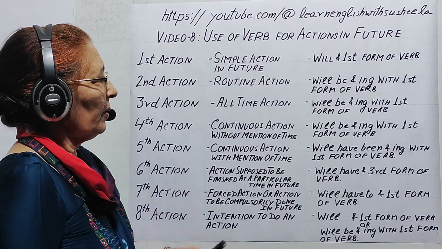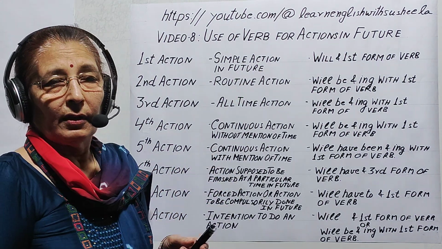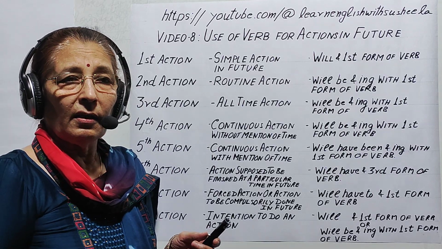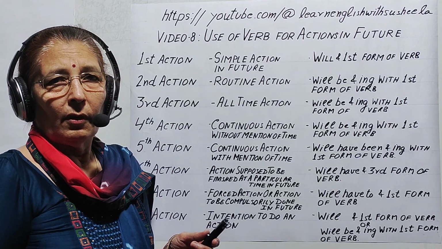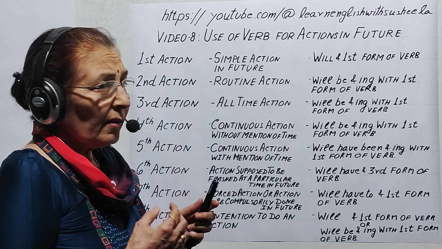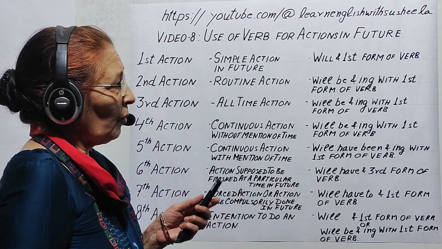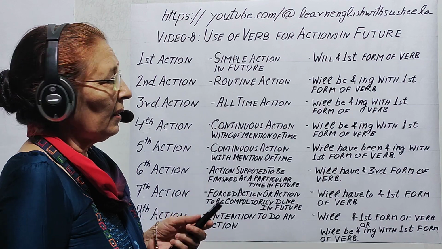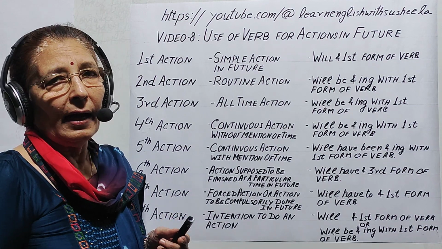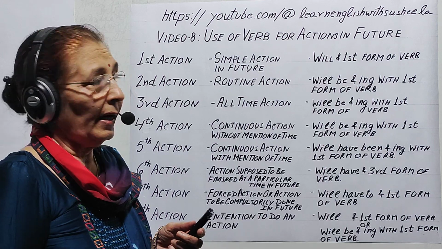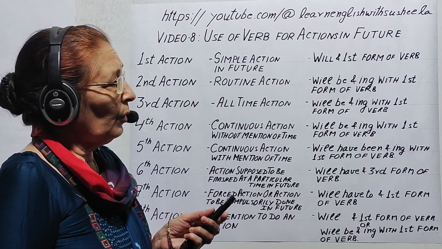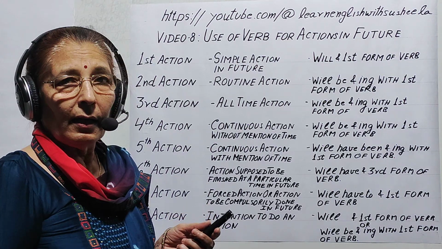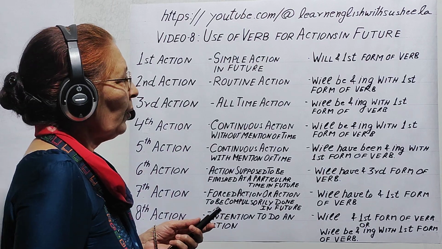Now, second action, that is routine action. Routine action means actions which are done regularly or repeatedly as part of routine, habit or interest. It means here the actions are repeated at regular intervals, and in these sentences we use will be and ing with the first form of verb.